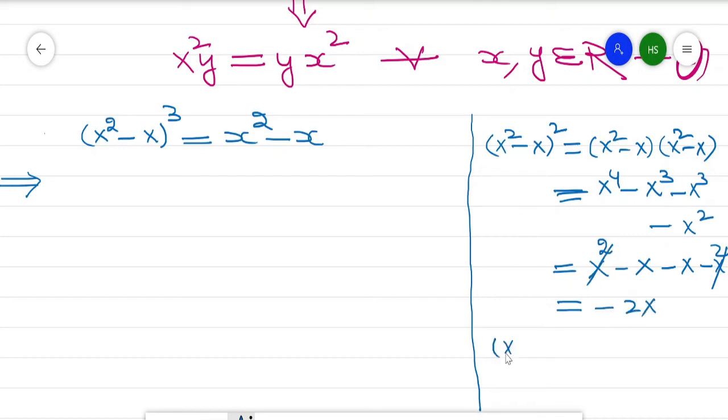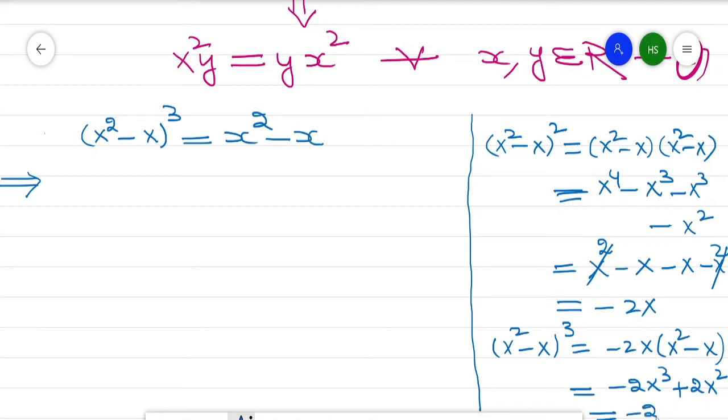When we take the power, minus x raised to power 3, this will become minus 2x³ plus 2x². So 2x³ is equal to x, so minus 2x plus 2x².